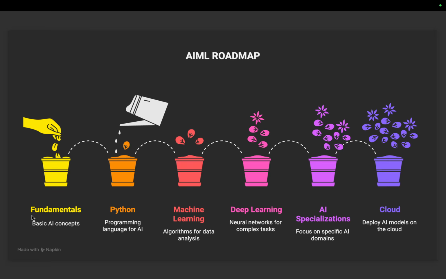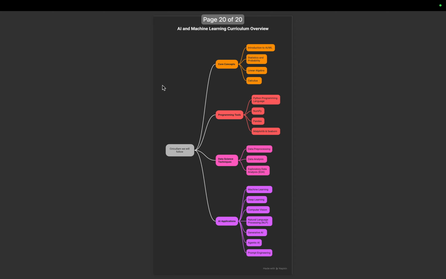So this is the roadmap. First, basic Python concepts, AI concepts, then Python concepts, machine learning, deep learning, AI, cloud, everything we're going to study. First, we'll start with the cloud, then we will go with the mathematical concepts, then Python, then machine learning, then deep learning, then computer vision, NLP, and all. And this is the final overview of what we are going to study. Curriculum: first AI/ML, statistics, probability, linear algebra, calculus, Python programming language, NumPy, Pandas, Matplotlib, Seaborn.